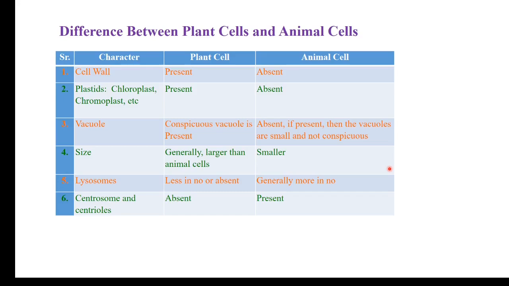Lysosome is again a difference. Few or no lysosomes are present in the plant cells, but in animal cells generally the lysosomes are more in number. Centrosome is again a difference. Centrosome and centrioles are present in the animal cells, they are absent in the plant cell.